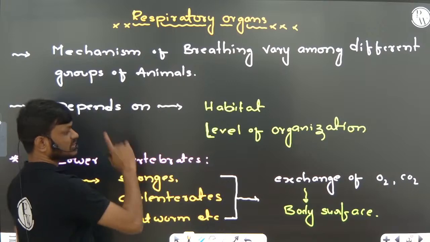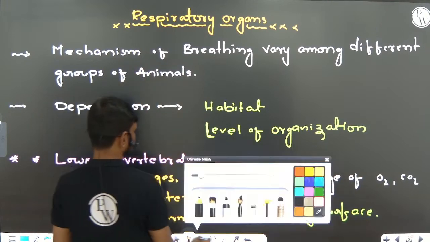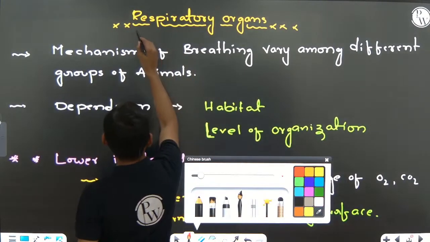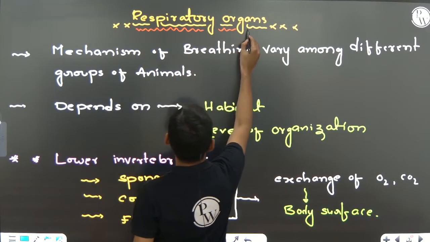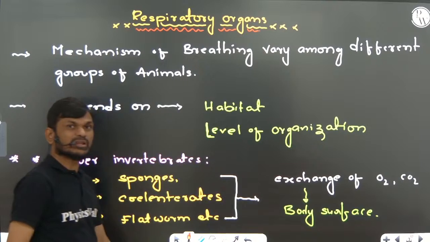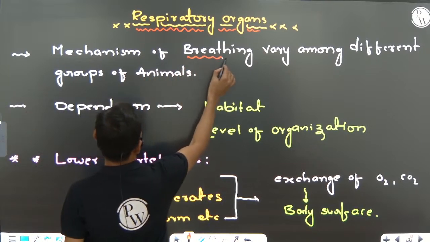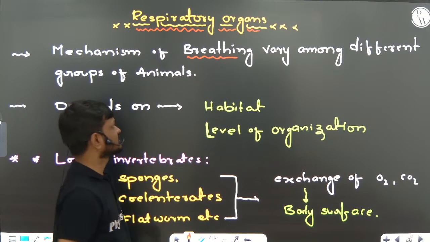The organs which are involved in the breathing mechanism, that is respiration, we are calling respiratory organs, right?